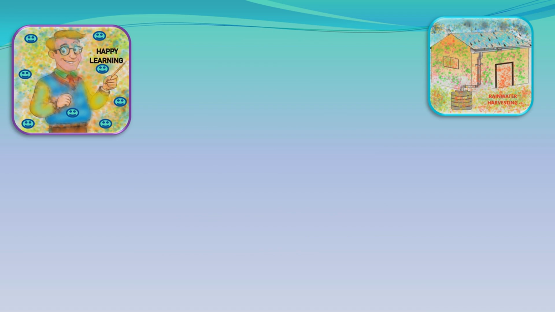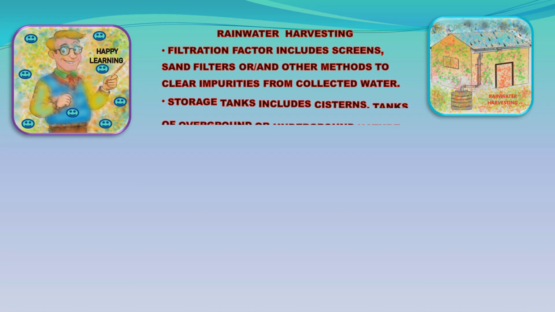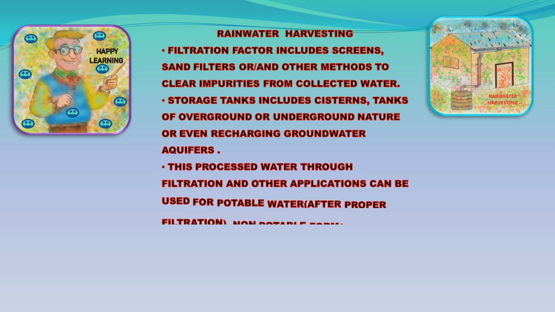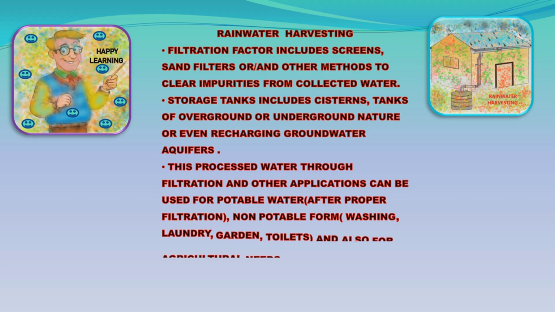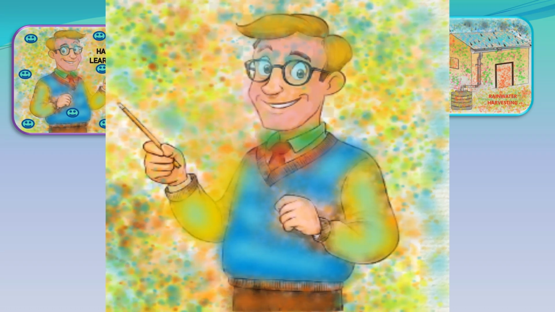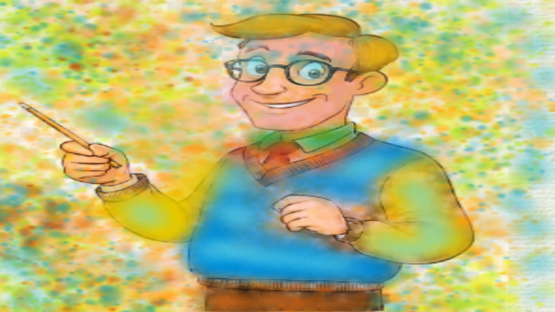from the storage system. Filtration includes screens, sand filters or slash and other methods to clear impurities from collected water. Storage tanks include cisterns, tanks of overground or underground nature, or even recharging groundwater aquifers. This processed water can be used as potable water after proper filtration, and in non-potable forms in washing, laundry, gardens, toilets, and also for agricultural needs.